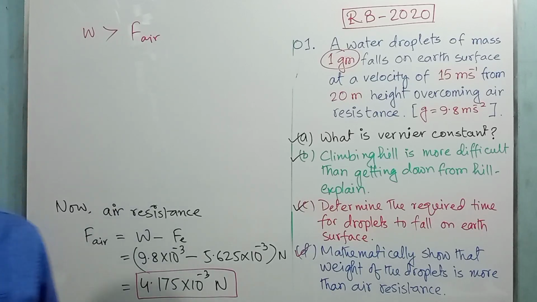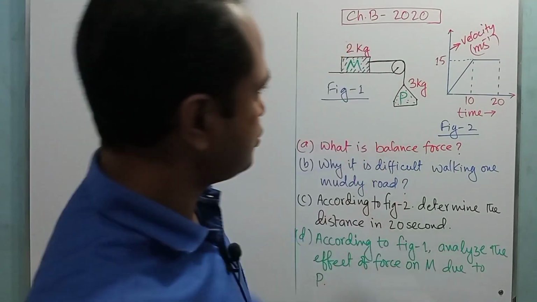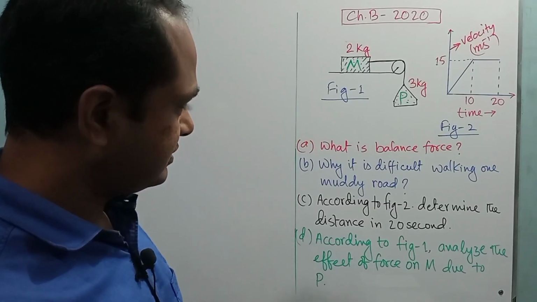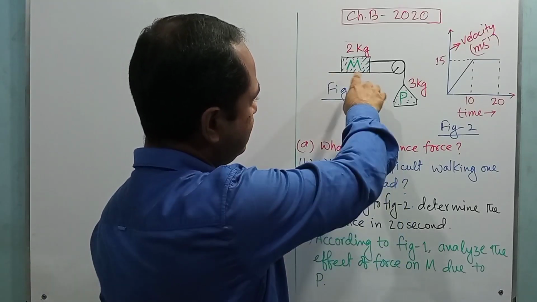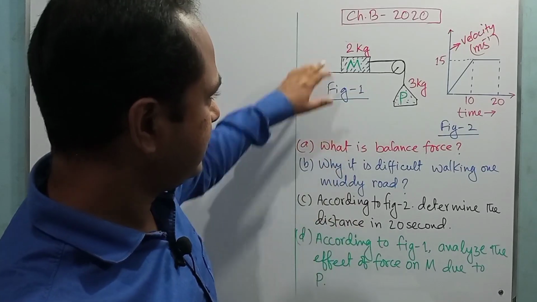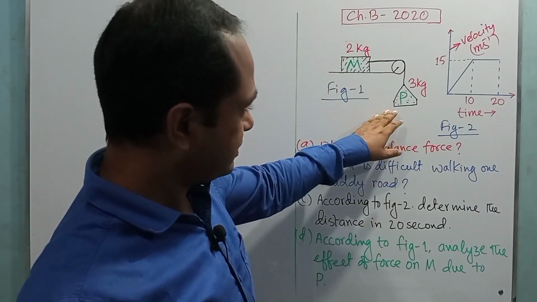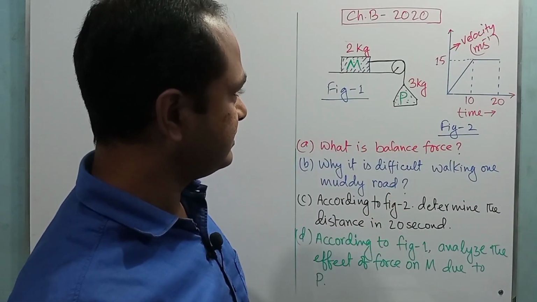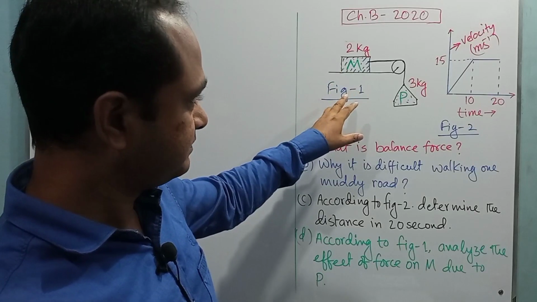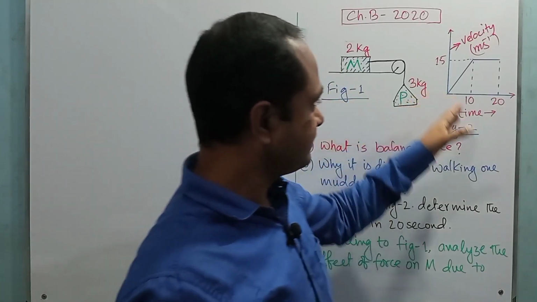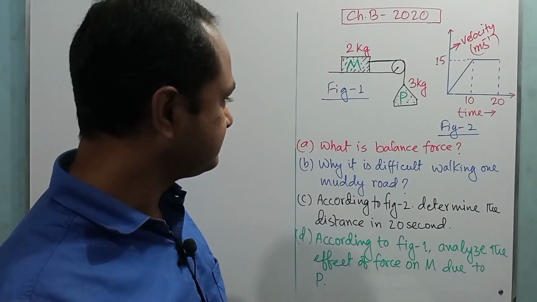Now we are going to solve our next creative question, right? Dear student, here is our second creative question, and it's from Chattogram board 2020. Here are two figures that represent the setup. In the first figure, there is a smooth surface, over it there is a body indicated by M, and the mass of the body is 20 kg. Here is a pulley and a weight having mass 3 kg, denoted by P, which is connected with the body. This is figure 1, and in figure 2 there is a graph, that is a velocity versus time graph of a moving body, right?